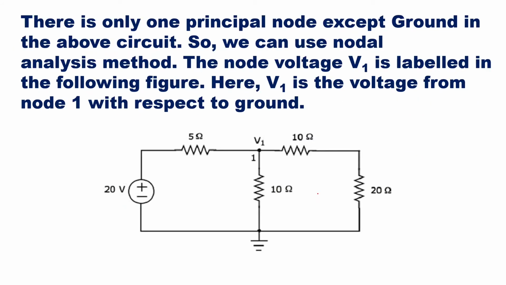There is only one principal node except the ground in the circuit, so we can use the nodal analysis method. In nodal analysis, at this point we have voltage V1 labeled. Here V1 is the voltage of node 1 with respect to ground. So we will take this voltage V1 so that afterwards we can have the voltage upon this resistance which will give the current, then this voltage upon this resistance which will give the current, then this voltage upon the combined resistance here which will give the current, and all these currents we are going to add. So let's start with that.